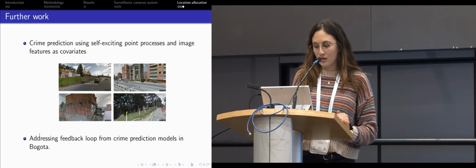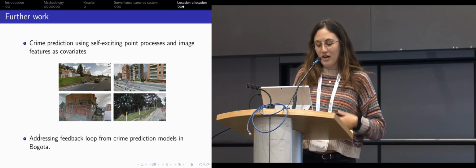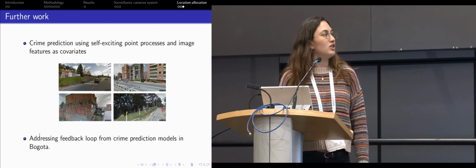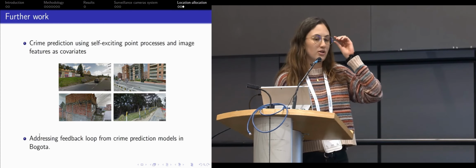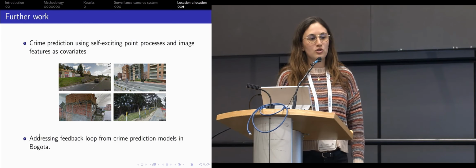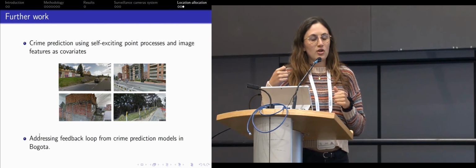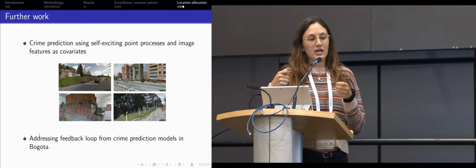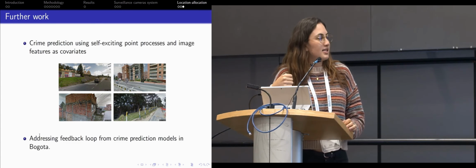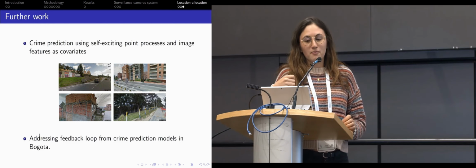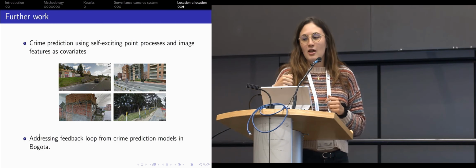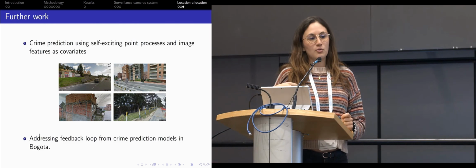Some of the further work we have is adding image feature covariates to our self-exciting point process model. Right now we're working with street-level images to add these kinds of features to the first functional part that would explain the background crimes. And the second part is addressing the feedback loop. We want to understand the biases that may appear in crime data while we allocate new police resources in the city.